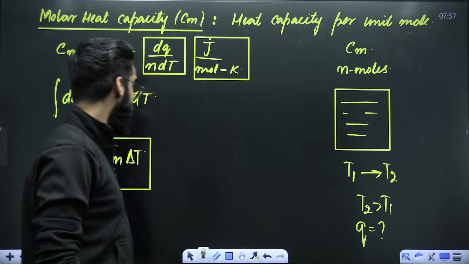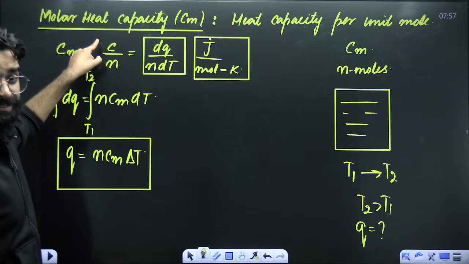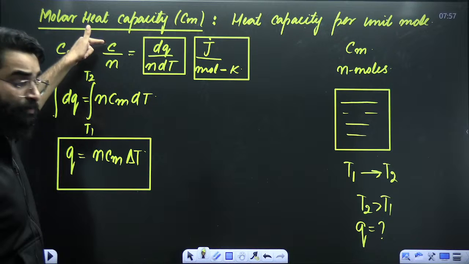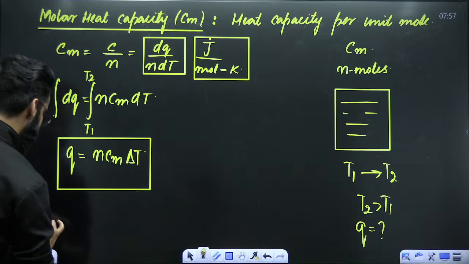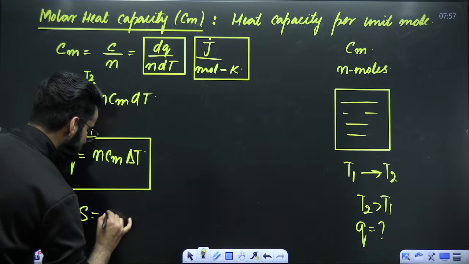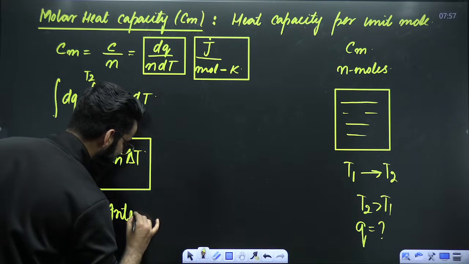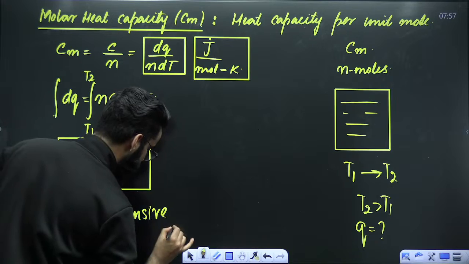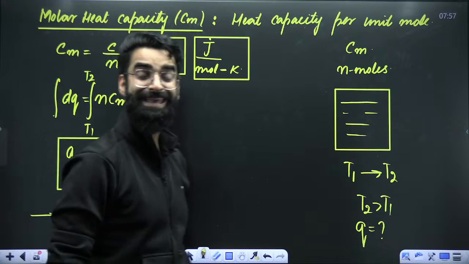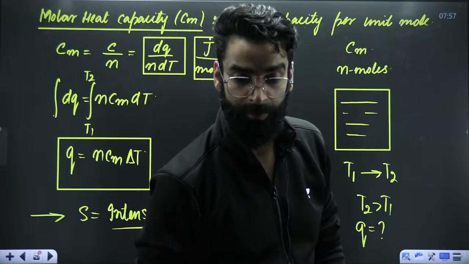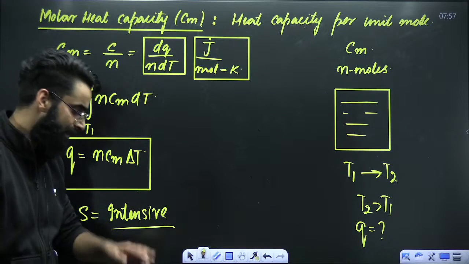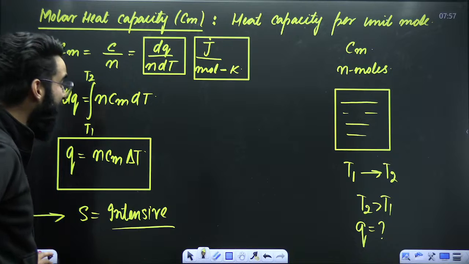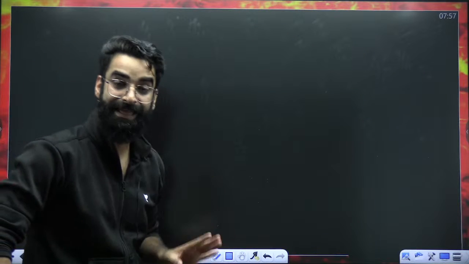Now tell me one more thing. Heat capacity is extensive. Whenever an extensive property is expressed per unit mole, the new property that comes into existence is going to be intensive, right? Something which we already discussed. Extensive property expressed per unit mass, per unit mole, or per unit volume, the new property becomes intensive in nature. So my dear students, why am I telling you all these things?